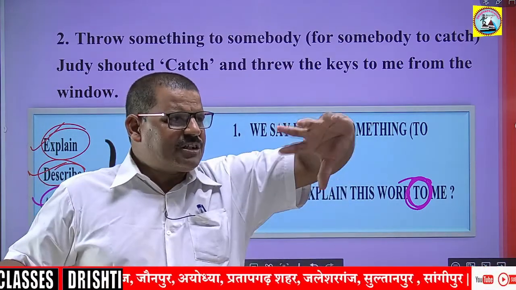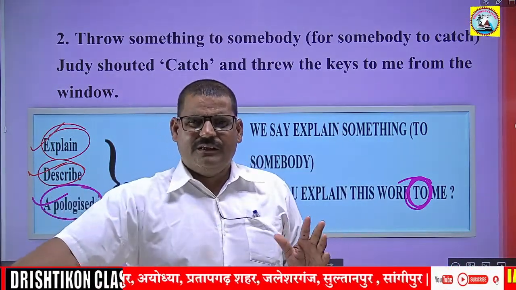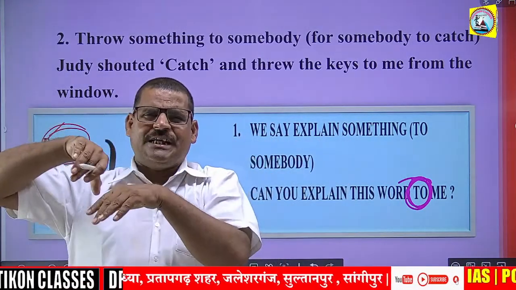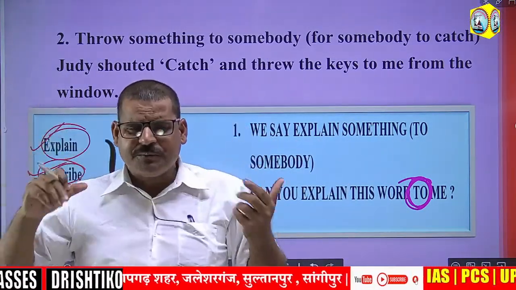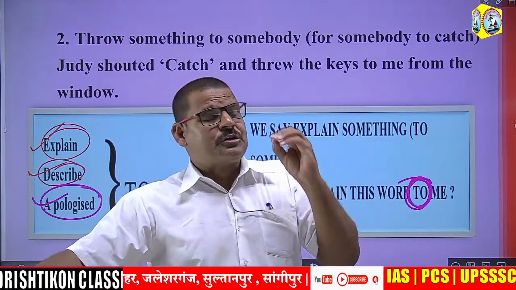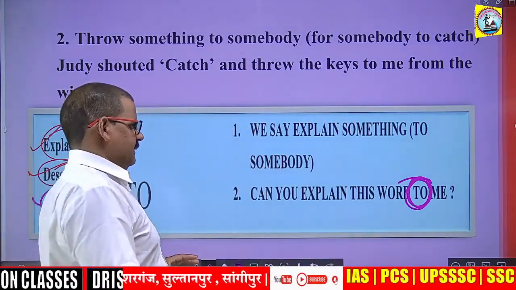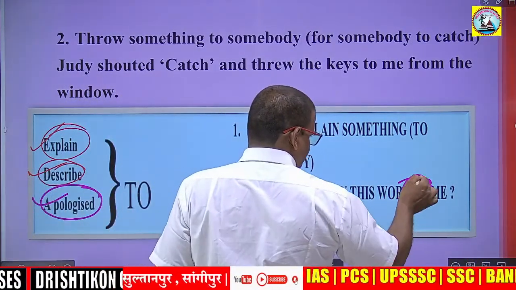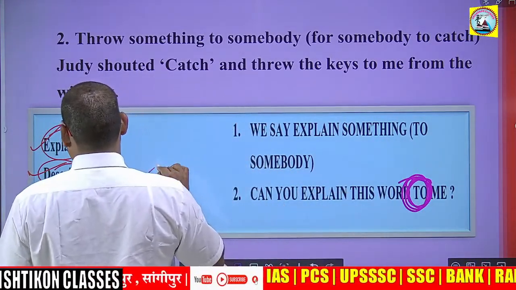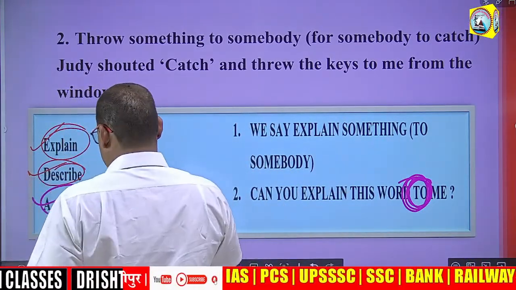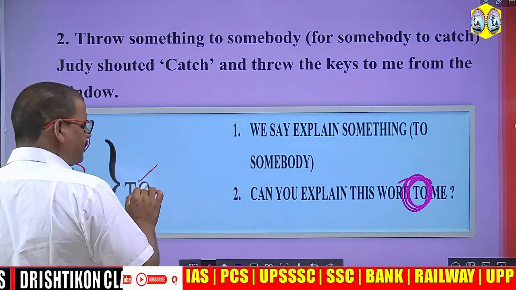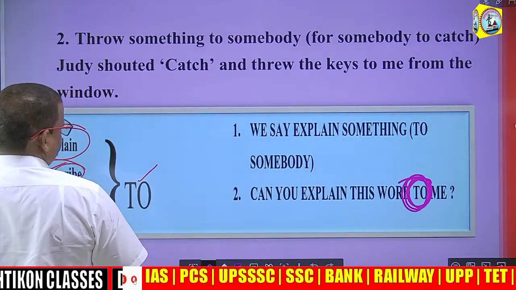Can you explain this story to me? Can you explain that incident to me? So, preposition to will be used, right? Describe and apologize also take preposition to.